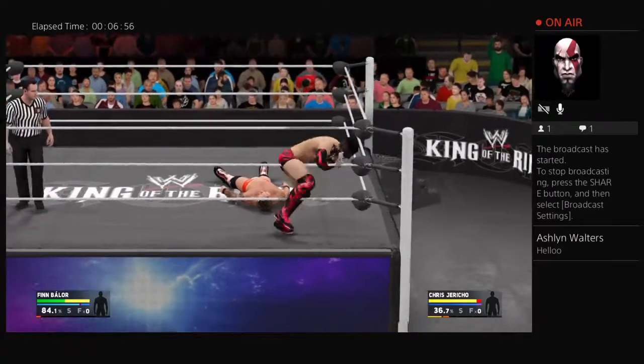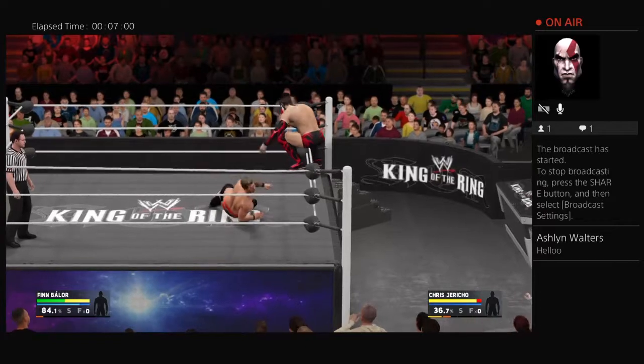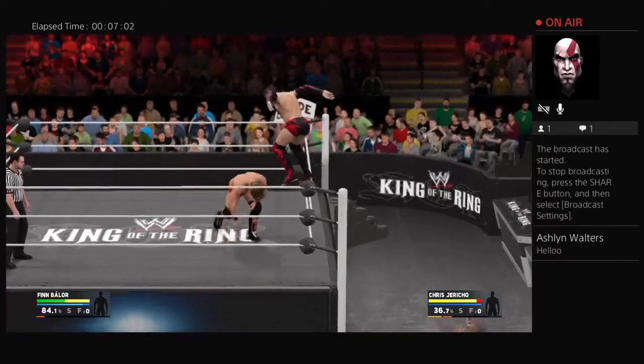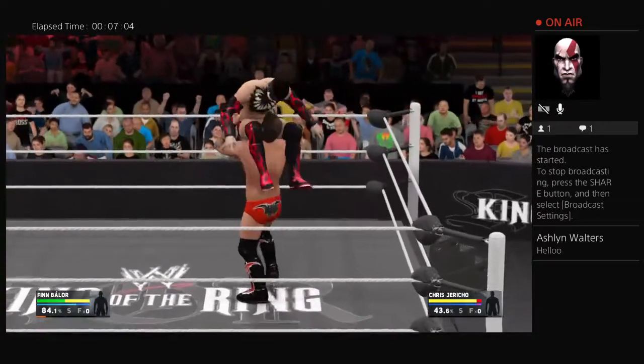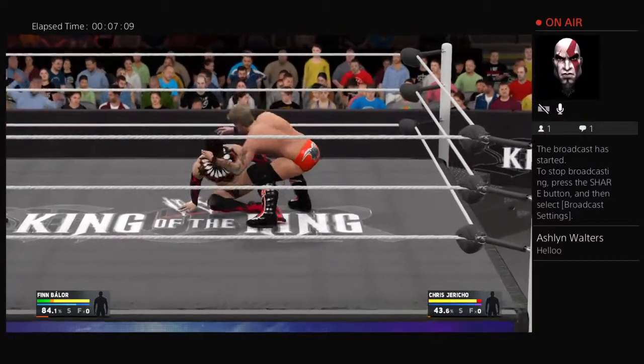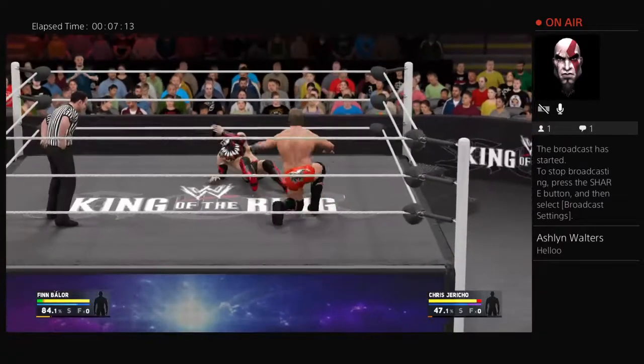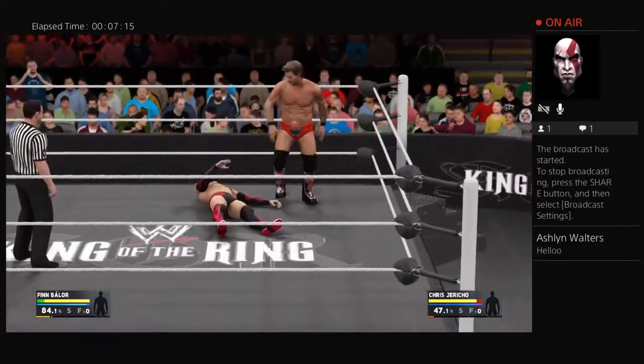Now look at this, is Jericho down and out. Wait, what's Balor doing? Finn Balor going to the top rope now. Here comes the Demon. The Demon wants Jericho to his feet. And oh, look at this, Jericho catching Balor. Oh, the power bomb. I thought he was going to sit down with it. But instead just taking down Balor hard. And now Jericho with the heel kick. Nice move there by Jericho.